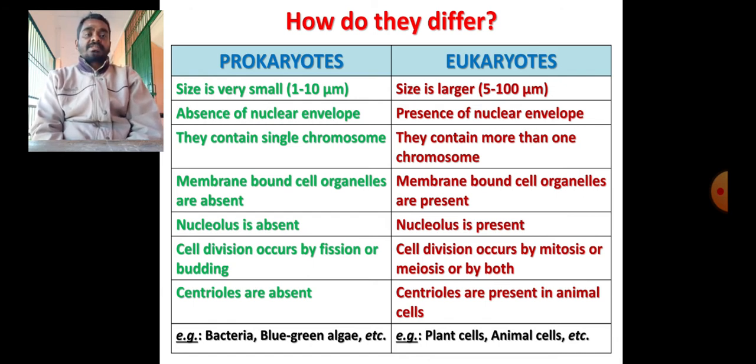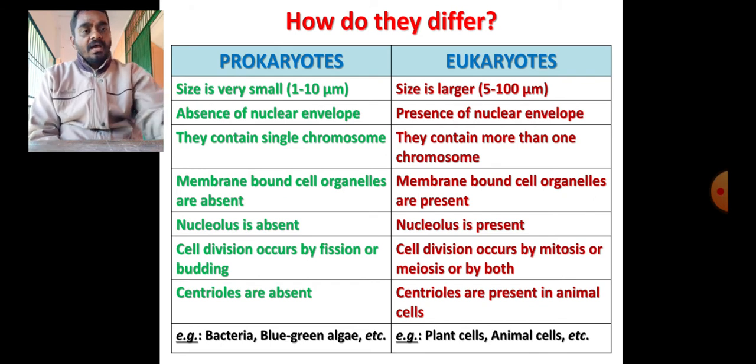In prokaryotes, the centrioles which are involved in cell division are absolutely absent, but eukaryotes, as they undergo cell division through mitosis and meiosis, definitely need these centrioles to be present. Already we have seen the examples for them. Bacteria and blue-green algae are the best examples for prokaryotes, and for eukaryotes, plant cells and animal cells.